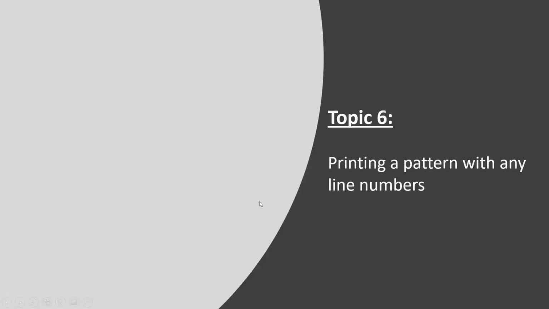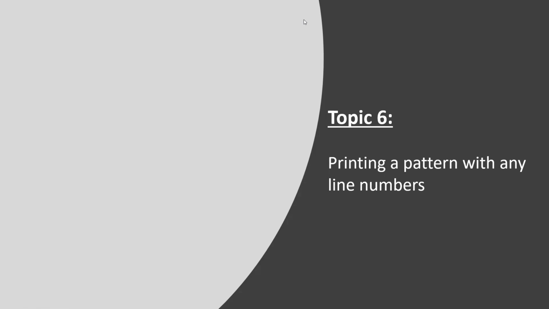Okay, so it is printing a pattern with any line number. That is what I need to do. So how to do that? We have checked printing 6 lines, printing 5 lines. Suppose the user gives the line number, saying I want to print till 10 lines. How to do that? This is our last topic.